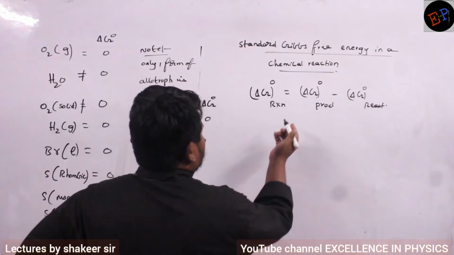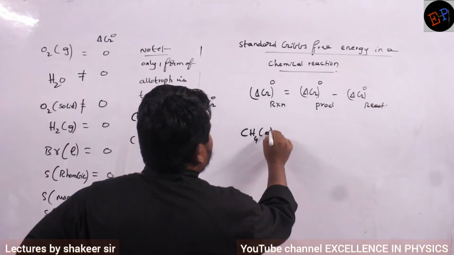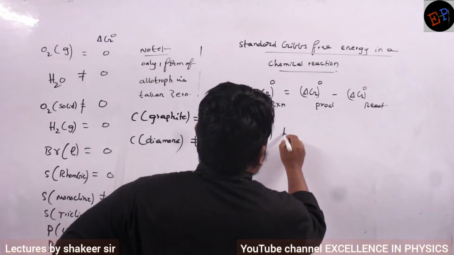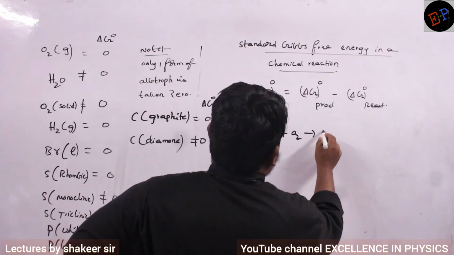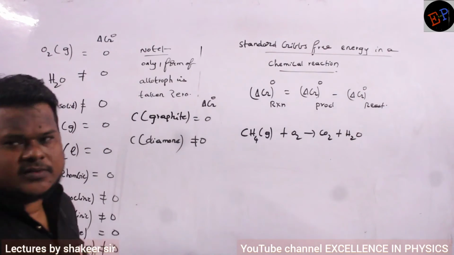One example is, for example, methane, naturally in gas form. It reacts with oxygen to release carbon dioxide and water. So, I can write like this, no? Clear?